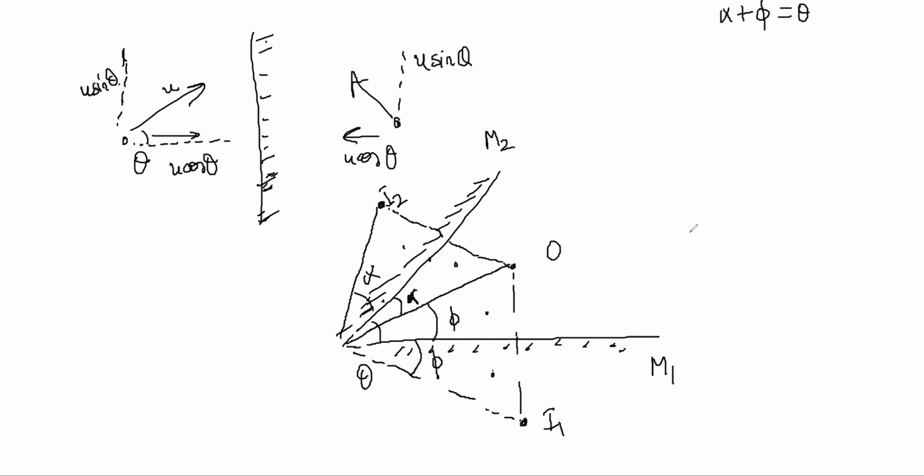Now notice that when I1 acts as an object, the image will be formed quite far away on this side. So you draw a perpendicular and extend that perpendicular to this side, and that will be your final image. The whole angle matters, this right angle triangle, theta plus phi plus alpha.